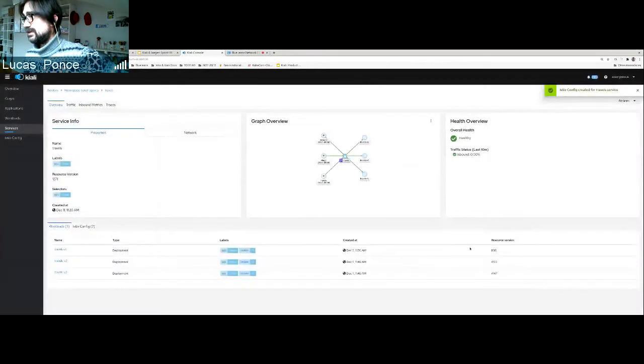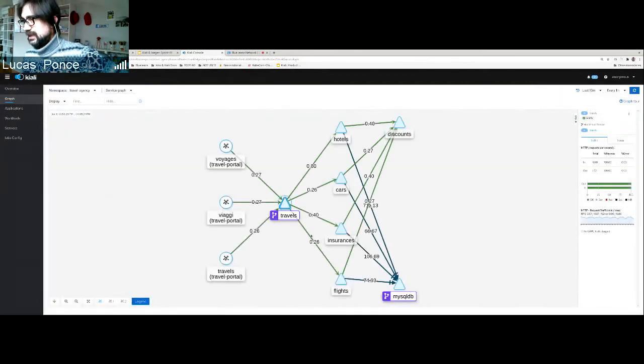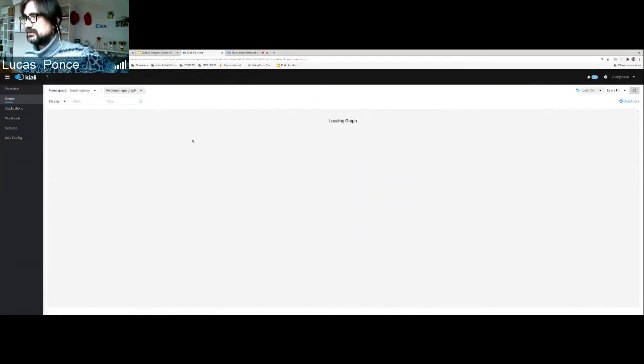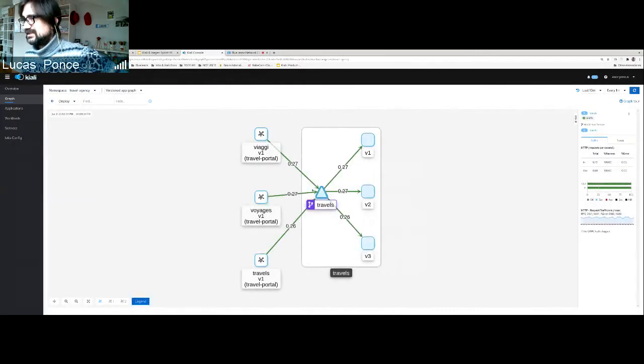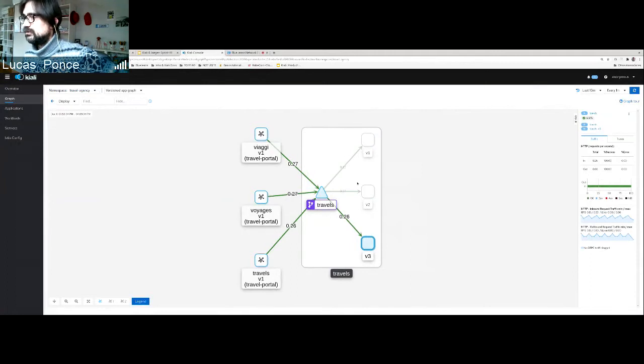So I create this one, and at this moment, let's go to the full graph again, and I'm going to click on version 1, and in this case, the traffic is going to move in a mirror mode, okay?